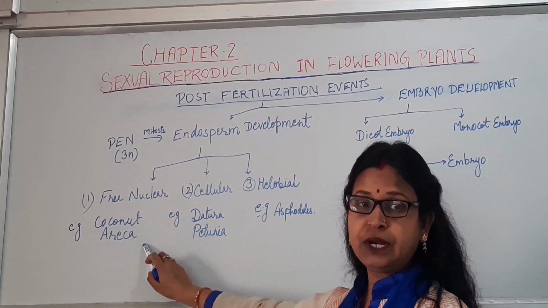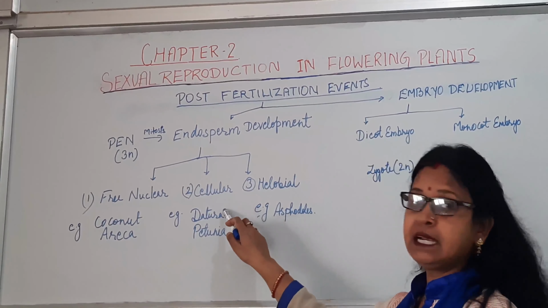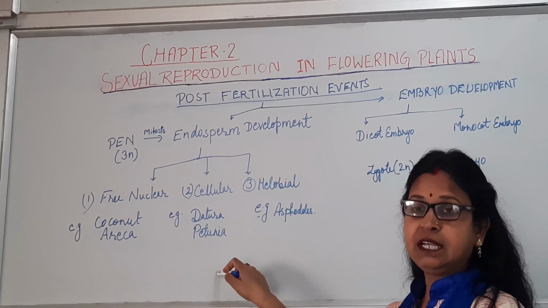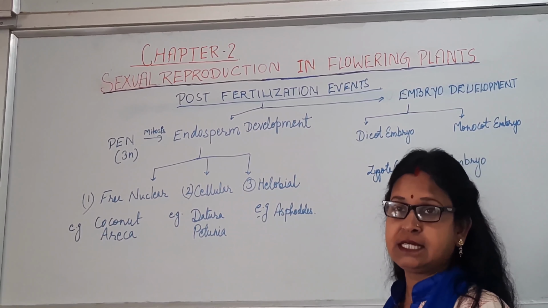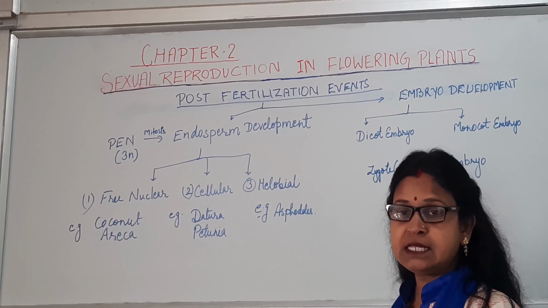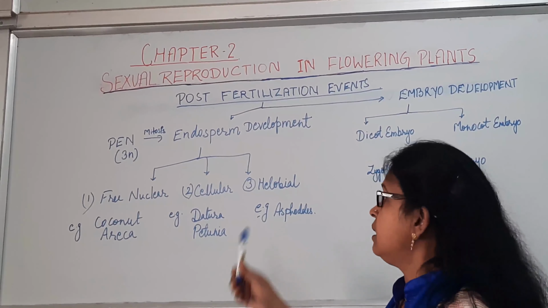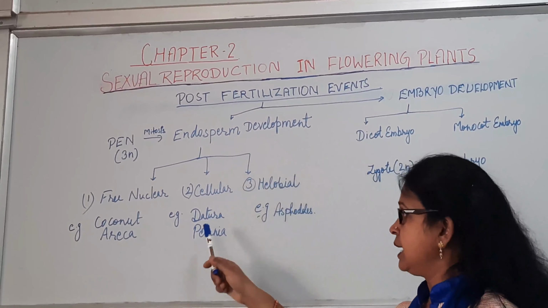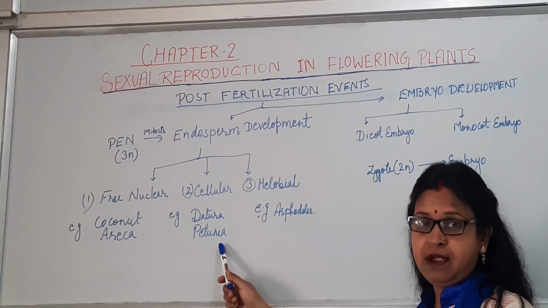Examples are coconut, areca, etc. The second type is cellular type, in which karyokinesis is followed by cytokinesis, and from the very beginning cells are formed in the endospermic tissue. Examples are datura, petunia, etc.